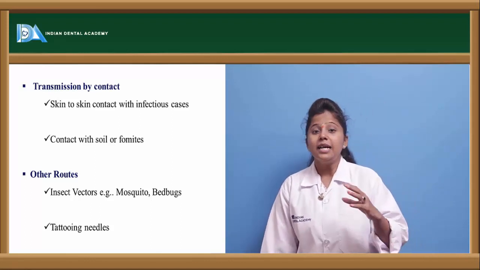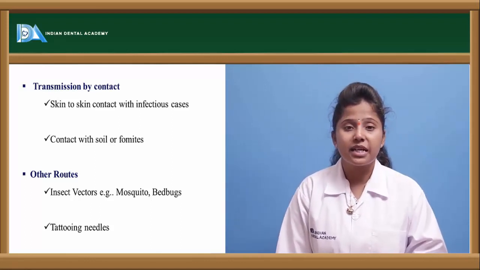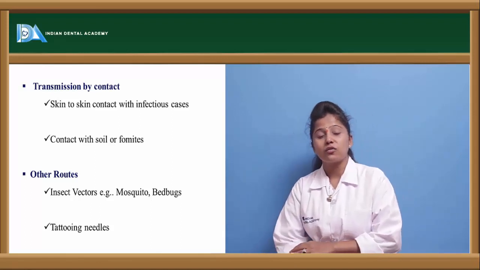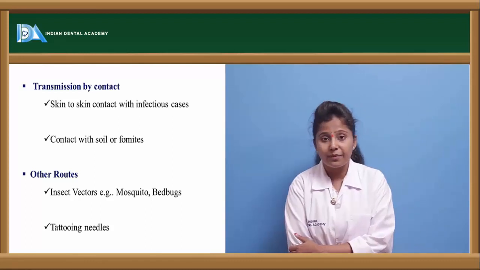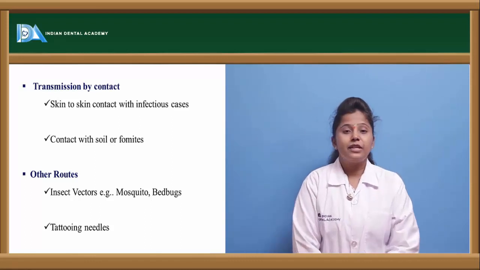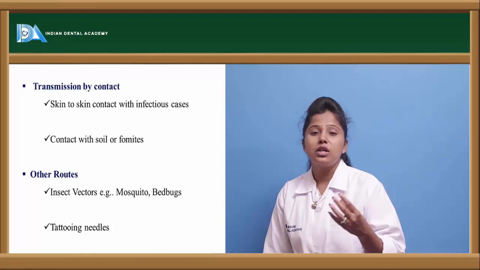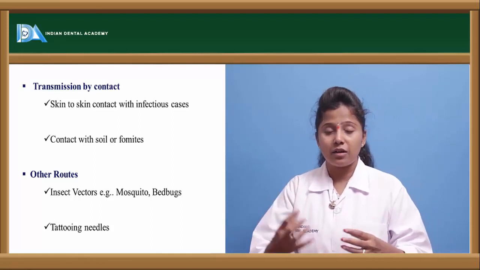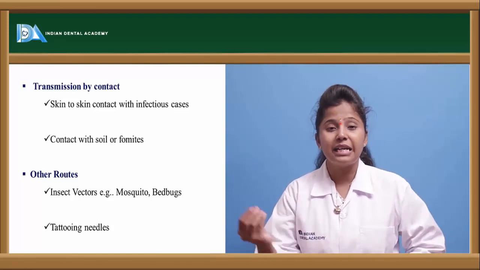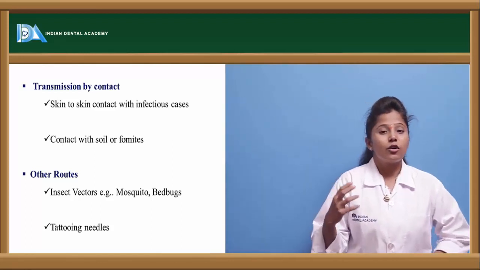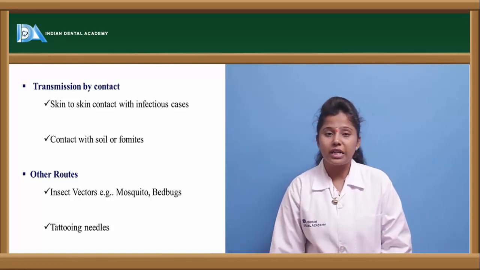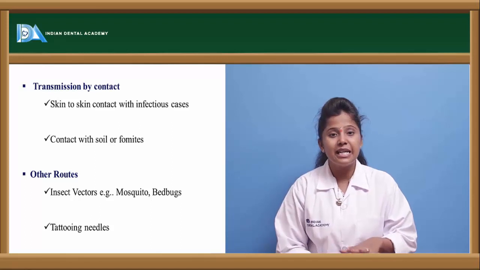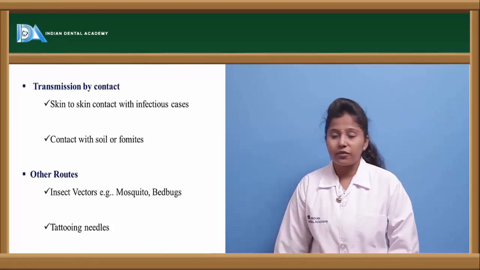Apart from that, there is direct contact with the skin. If we have direct contact with the skin of an infected person, then also the bacteria will spread. And if we come in contact with soil or fomites where the bacteria is present, and if we touch it or step into that soil, then definitely the bacteria will enter the body, because it will stick to our body and can easily enter through the dermis of the skin.